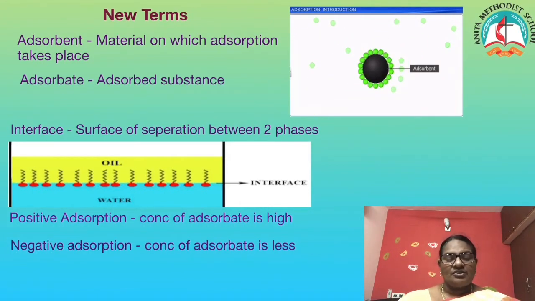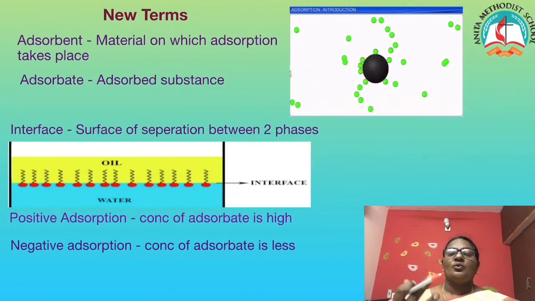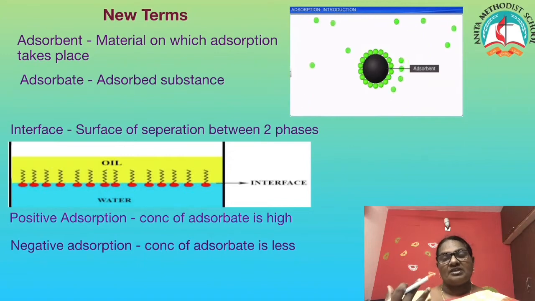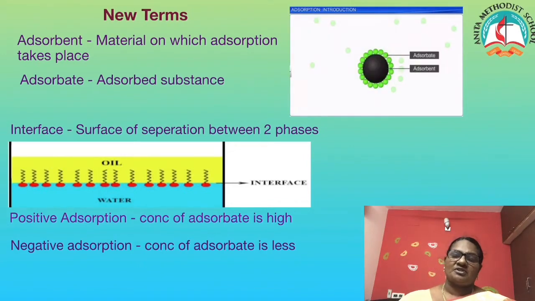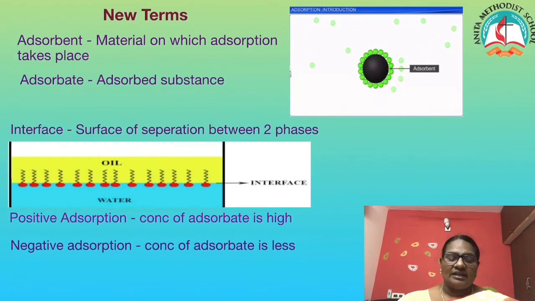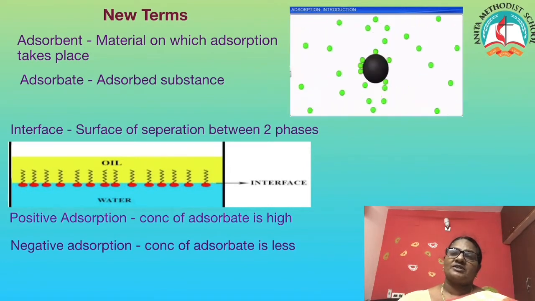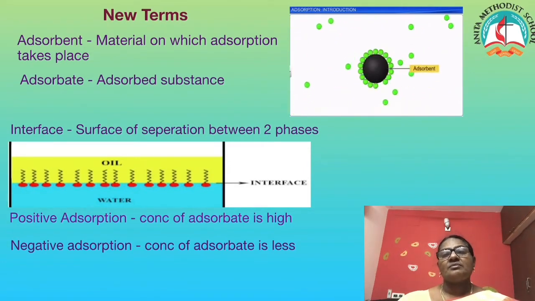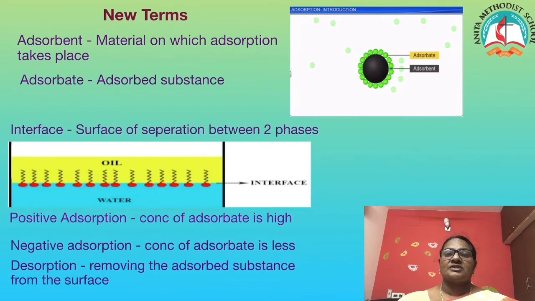There are two types of adsorption, positive adsorption and negative adsorption. When the concentration of the adsorbate is more on the adsorbent, then it is called positive adsorption. When only a few molecules are adsorbed, then it is called negative adsorption. How do I get back the adsorbed substances? The process of retrieving the adsorbed substances is called desorption.